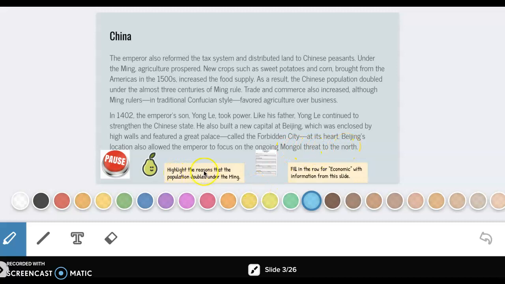So I see here I need to highlight the reasons that the population doubled under the Ming. I know that it had something to do with food, and it was in this first paragraph up here. So scan back through and highlight the reasons that the population increased. Then you're going to go and fill in the row for economic. Economic, remember, means money. So what about this paragraph has to do with money? And I'm going to write that in my paper in the economic row. I'm also going to be looking up here in this first paragraph. So go through this first paragraph again and write this information.